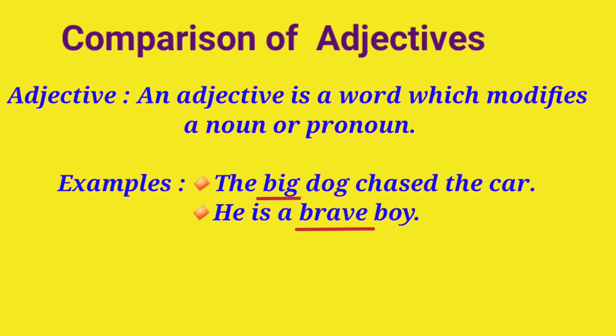To describe, quantify, modify or identify nouns or pronouns, adjectives are used. So what is an adjective? An adjective is a word which modifies a noun or pronoun. For example, the big dog chased the car. He is a brave boy. So the words attractive, beautiful, brave, noble, wise, sweet, fat, great, etc. are some word examples for adjectives.